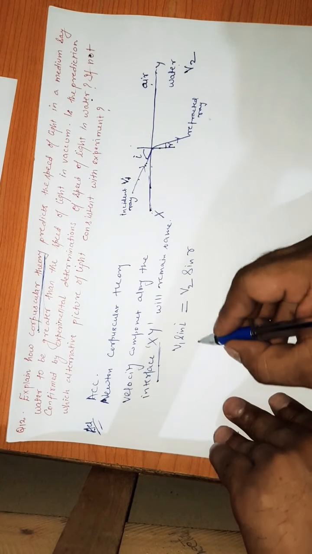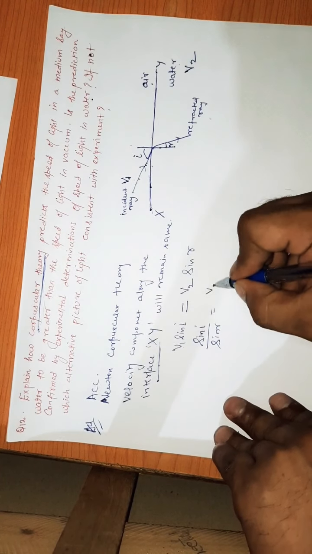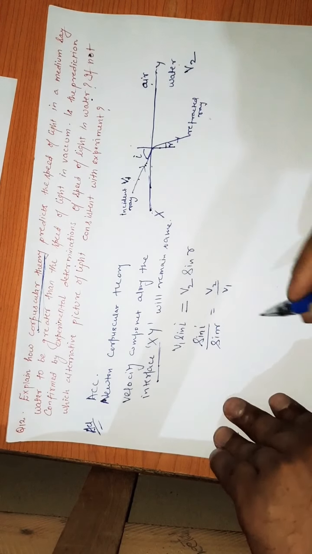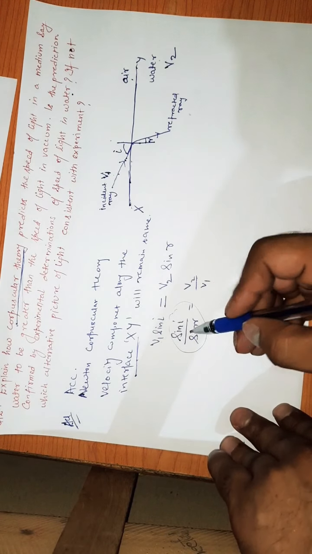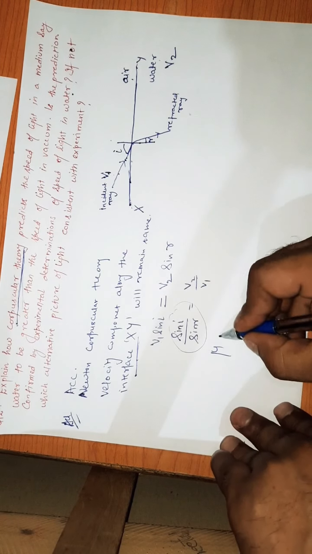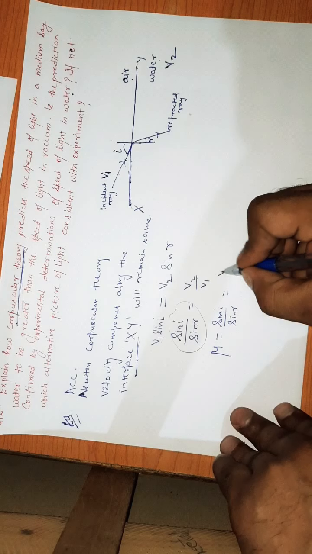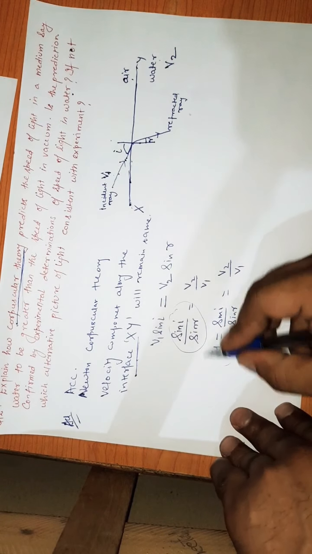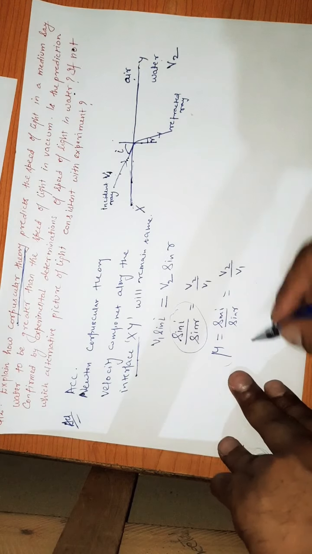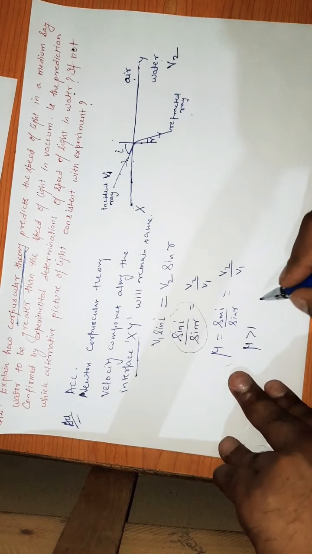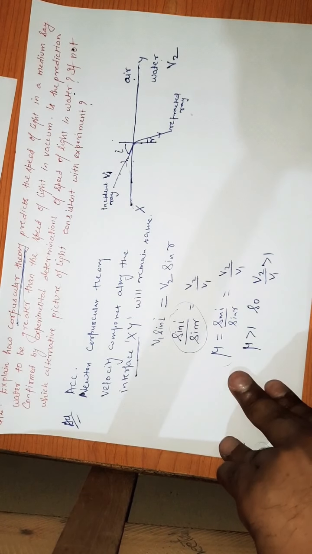So we can find the relationship, that is sine I upon sine of R is equal to V2 upon V1. And according to Snell's refractive index formula, this is mu. So mu is equal to sine of I upon sine of R is equal to V2 upon V1. Here mu is greater than 1, because refractive index for water is 1.33. So mu is greater than 1, so it is found that V2 upon V1 is also greater than 1.